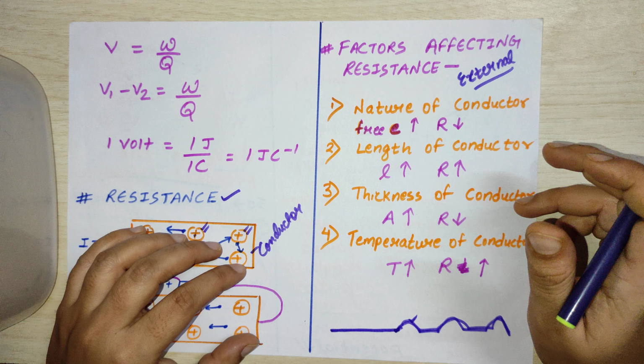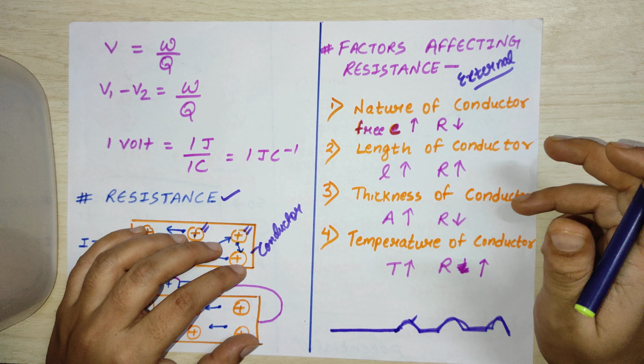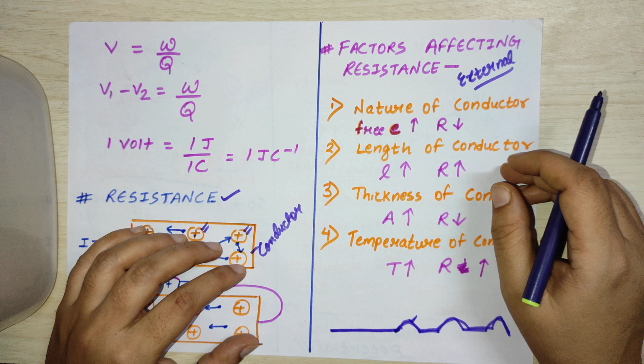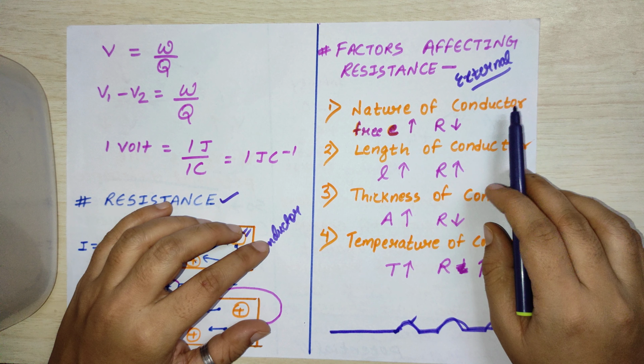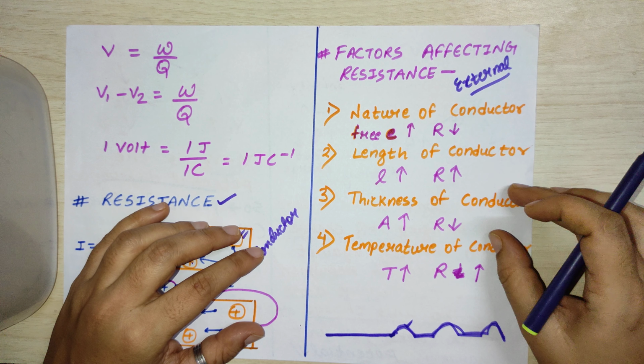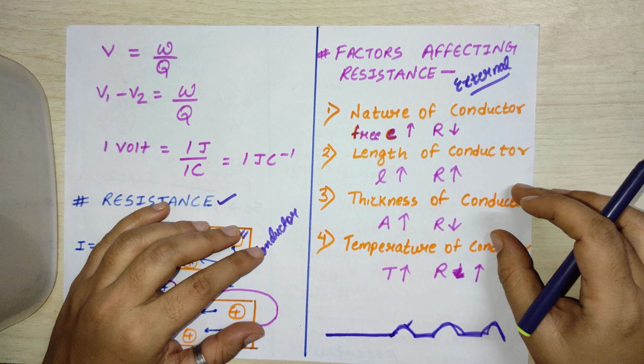Resistance outside the circuit will be external, and the resistance inside the circuit, or the resistance inside the cell or battery, that will be internal resistance. Here there are 4 factors which are affecting resistance. These are generally asked in your board exams, so be thorough with it.